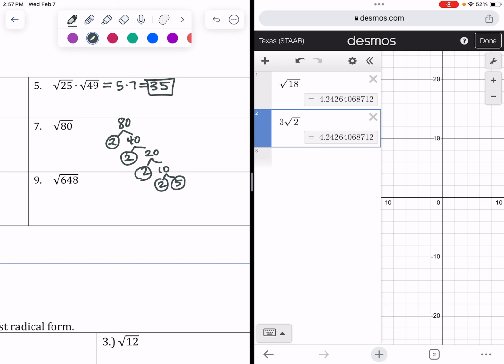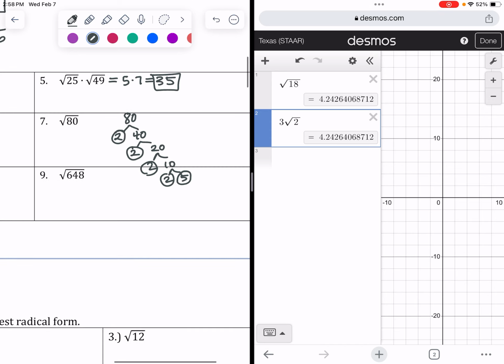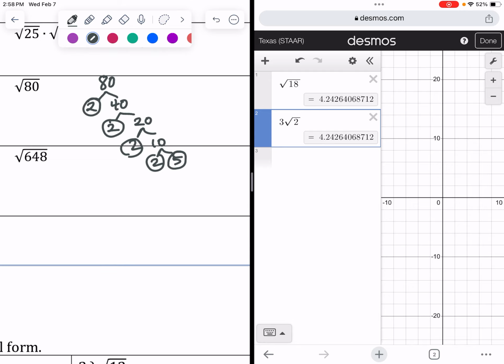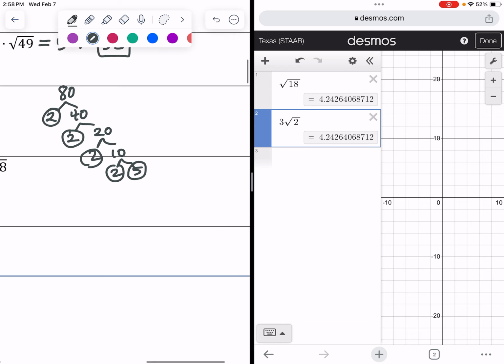You can start with any 2 factors you want. You can do 8 and 10 for 80, 5 and whatever that is. You're going to have the same prime numbers that are circled in the end. Okay, and so what you do with those prime factors is you go ahead and make your square root. That's called a radical. And then you're looking for pairs. That means they were a perfect square factor. And so here I've got a pair of 2's.